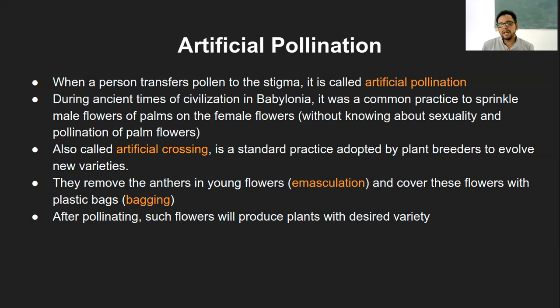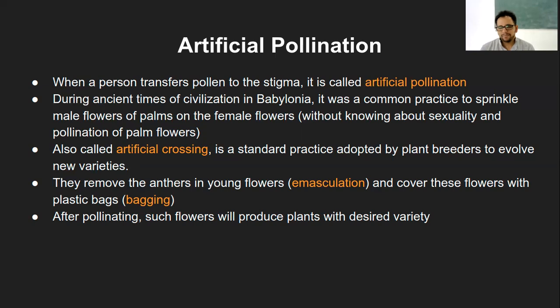The moment you remove the anthers and don't allow them to fall onto the stigma at all, that is called emasculation. Another process is called bagging, which literally means you cover the flowers with a plastic bag so that no other pollen grains can fall onto the stigma of the flower. So these are emasculation and bagging, the two processes used for artificial pollination.